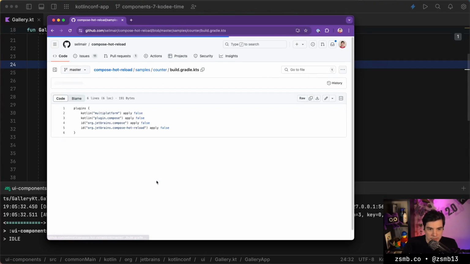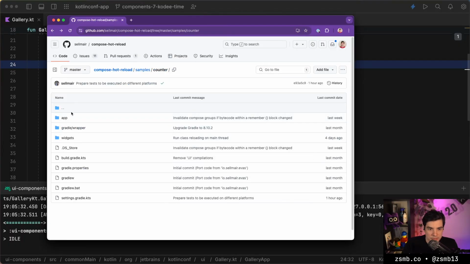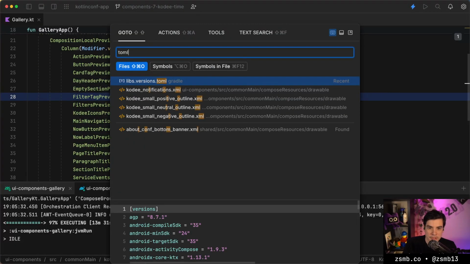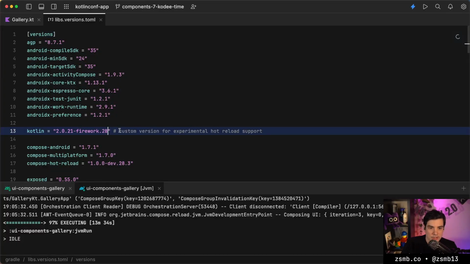So we can hop into build Gradle, has compose hot reload, but where is the version for that? There it is. So it's 28.4, and then that's the Kotlin version. So let's see what we're on. Go to our catalog.